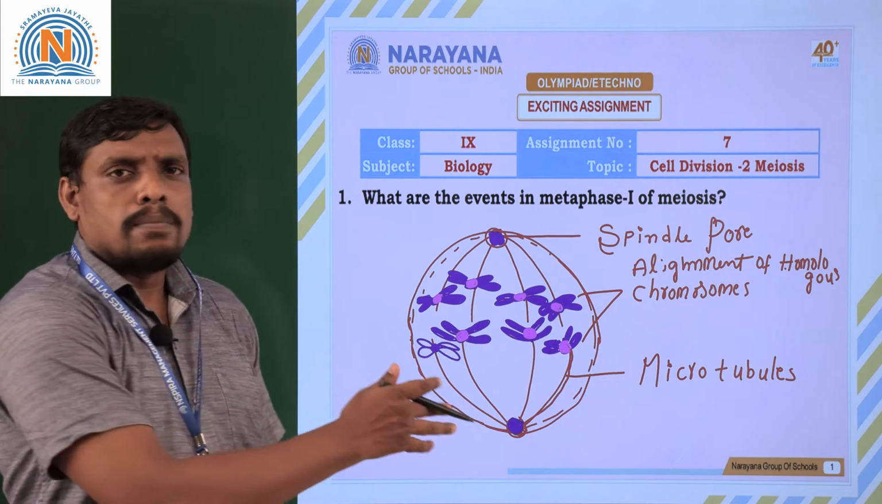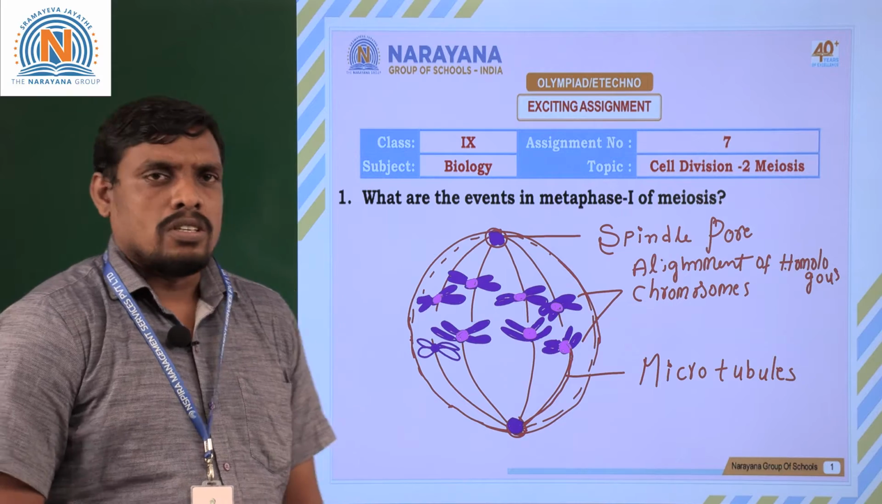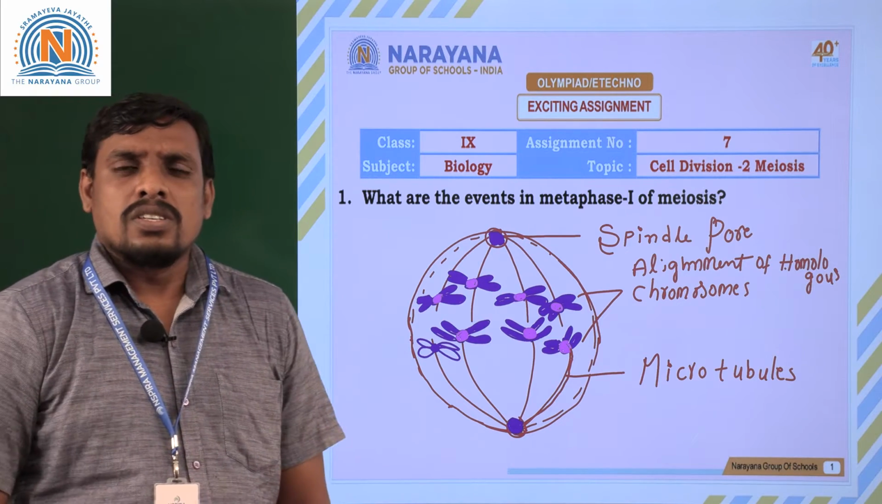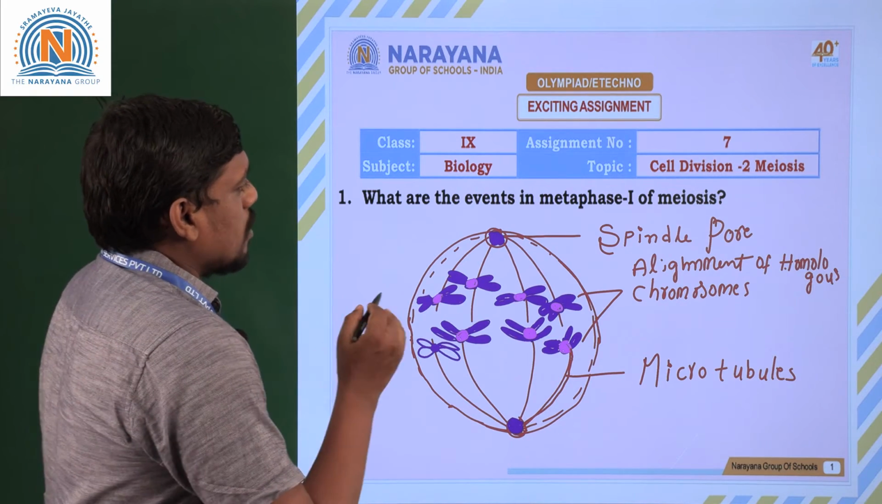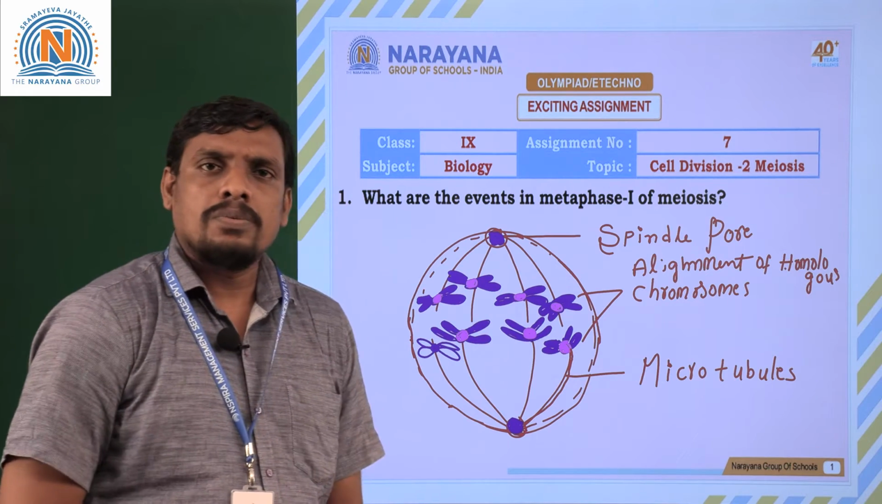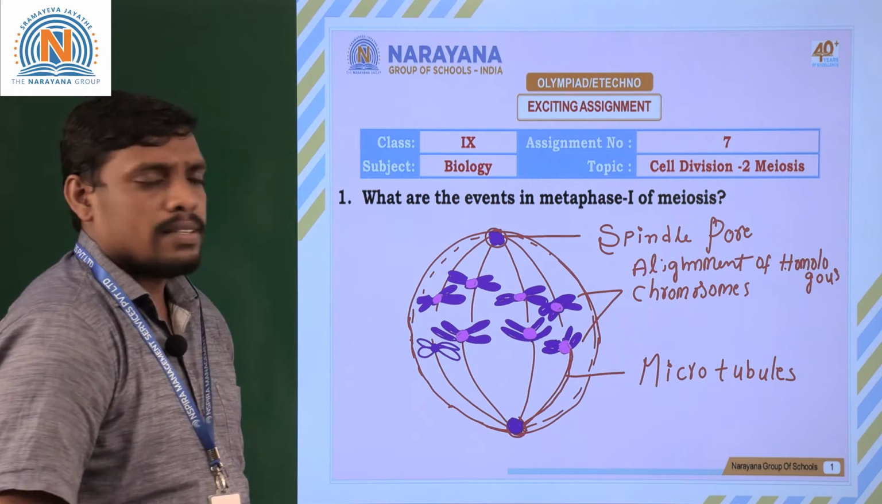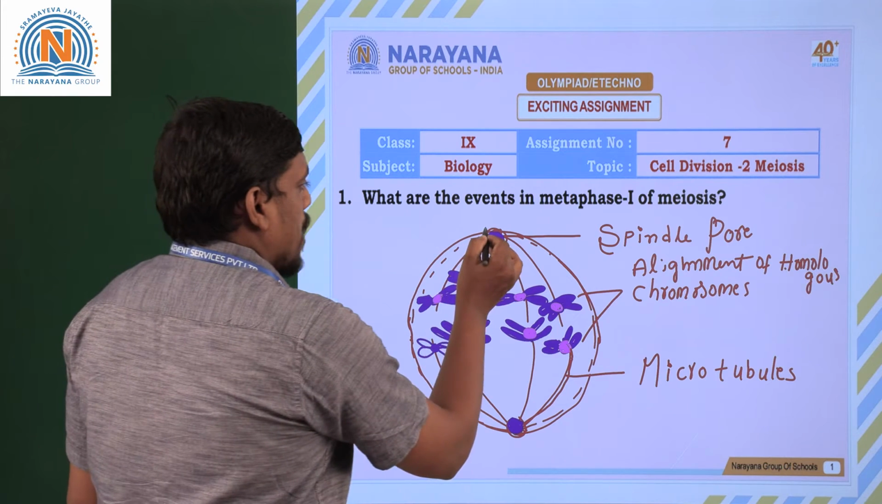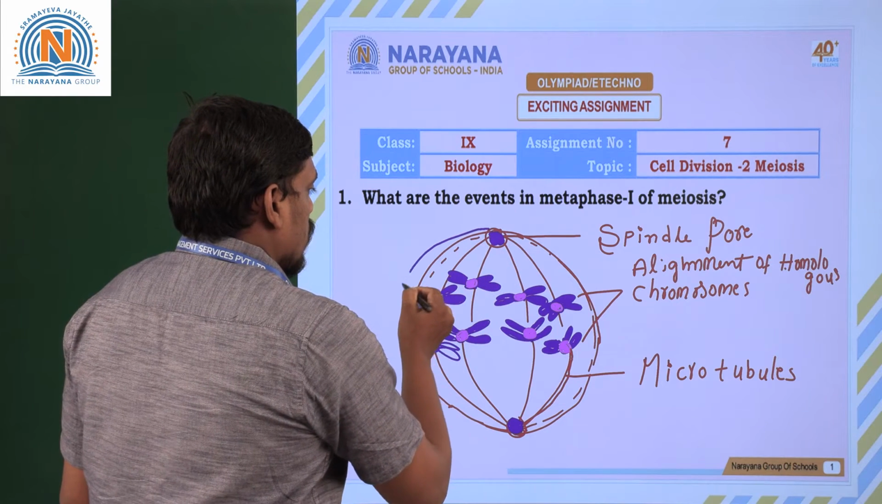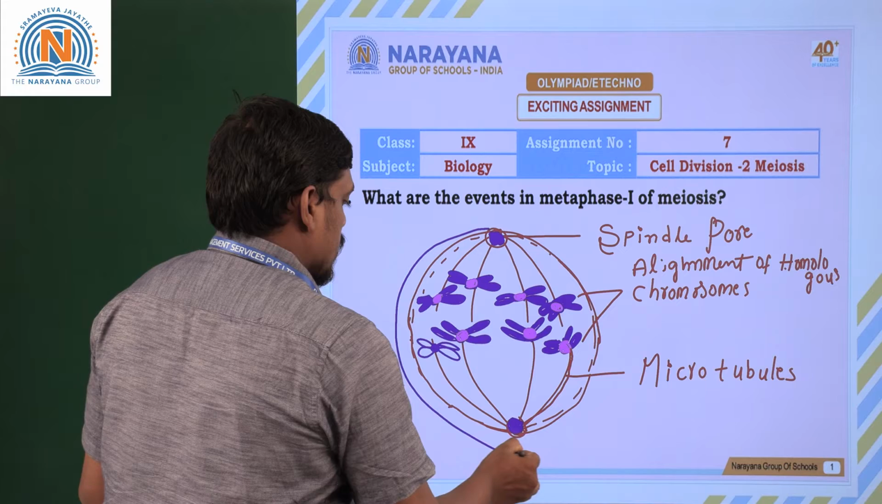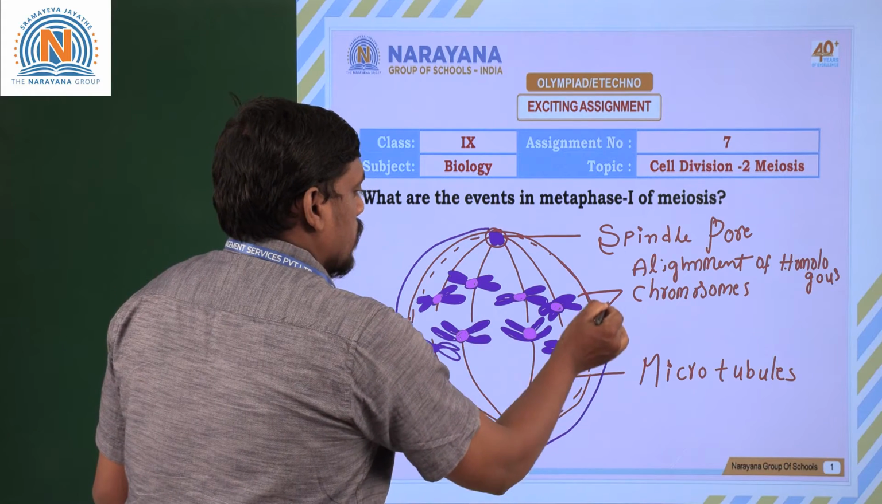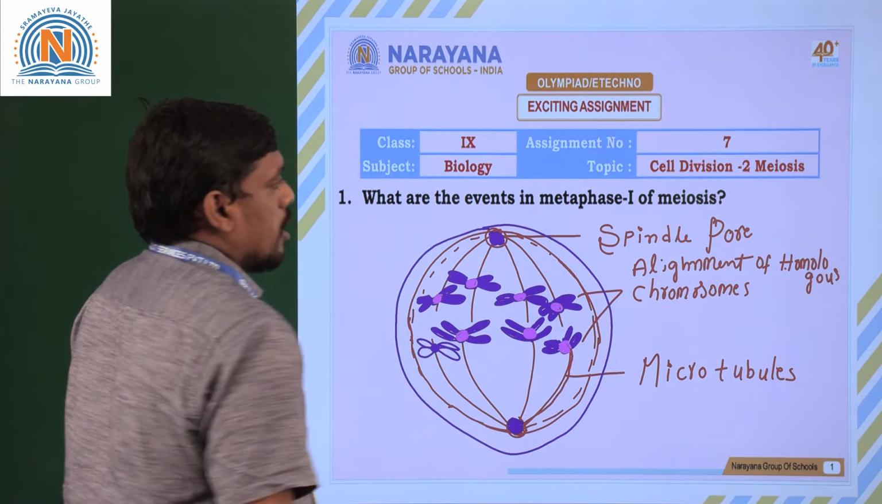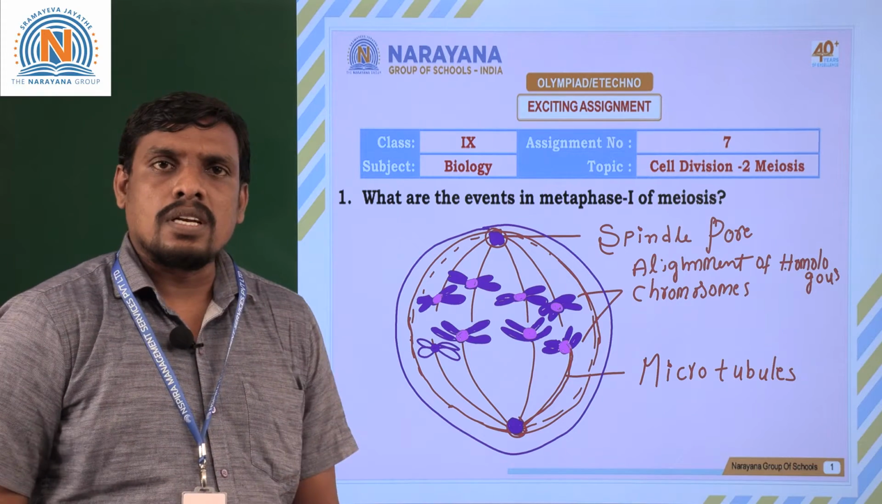To save time, I have drawn the diagram on the board. You can look at the first question. What are the events in metaphase 1 of meiosis? So the question is given like this. Suppose you imagine it is a cell. So what are the events that occur in metaphase 1 of the meiosis cell division?